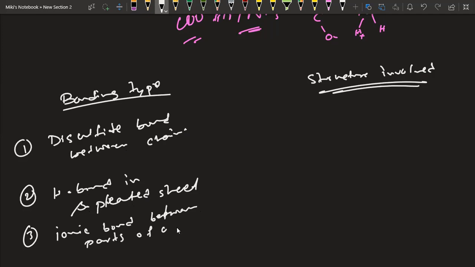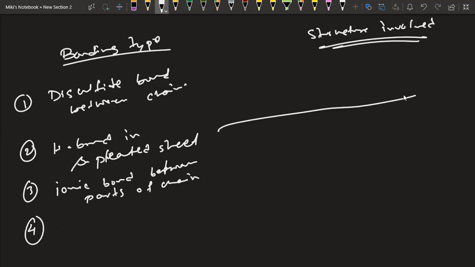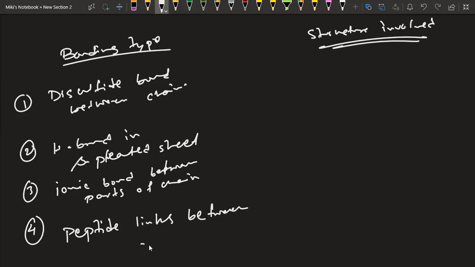parts of chain. Parts of chain means the polypeptides, the chains, where certain parts have ionic bonds between them. This portion forms an ionic bond with another portion of the polypeptide chain, the polymer. Then the fourth one is peptide links between amino acids. Now you have to identify which type of structure is involved in each.